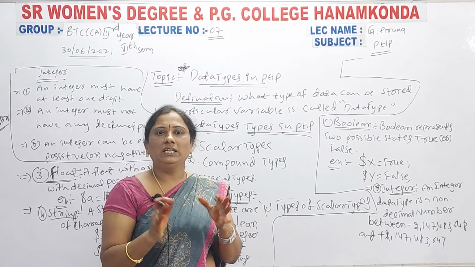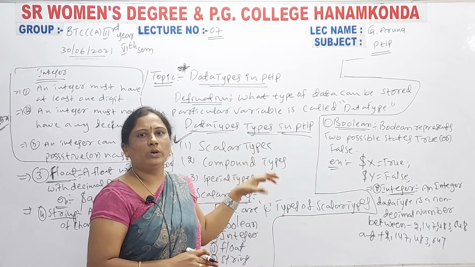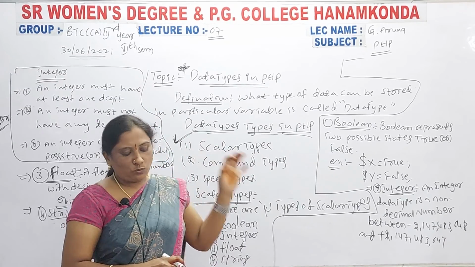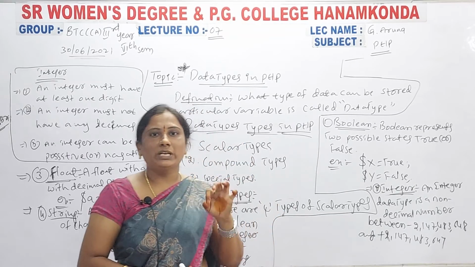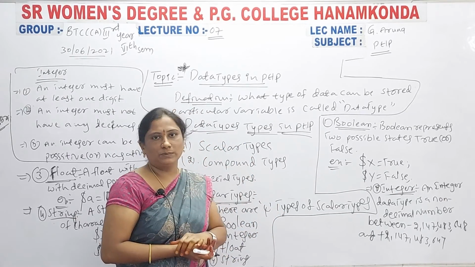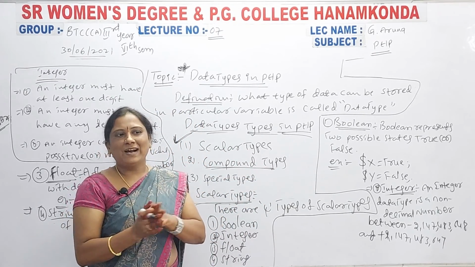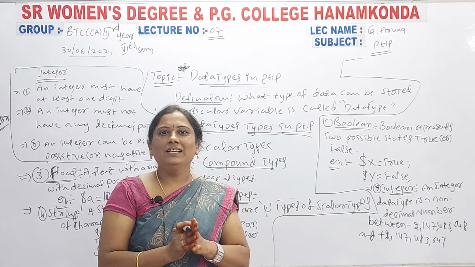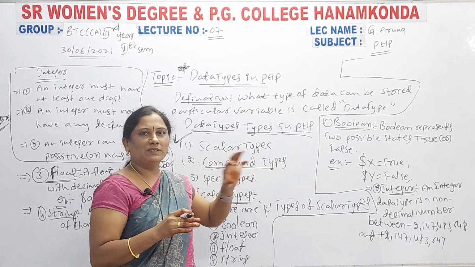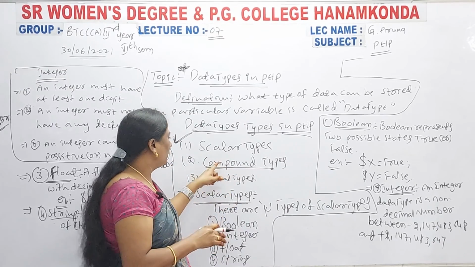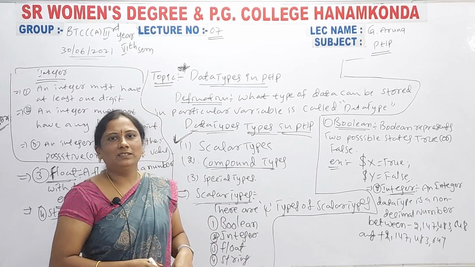Scalar uses only a single data item, while compound means more than one, like arrays and objects. Compound means mixed, so that's why you use these data types. Scalar types are completed. Next class we are going to discuss the two remaining types, compound types and special types. Okay, thank you girls, have a nice day.